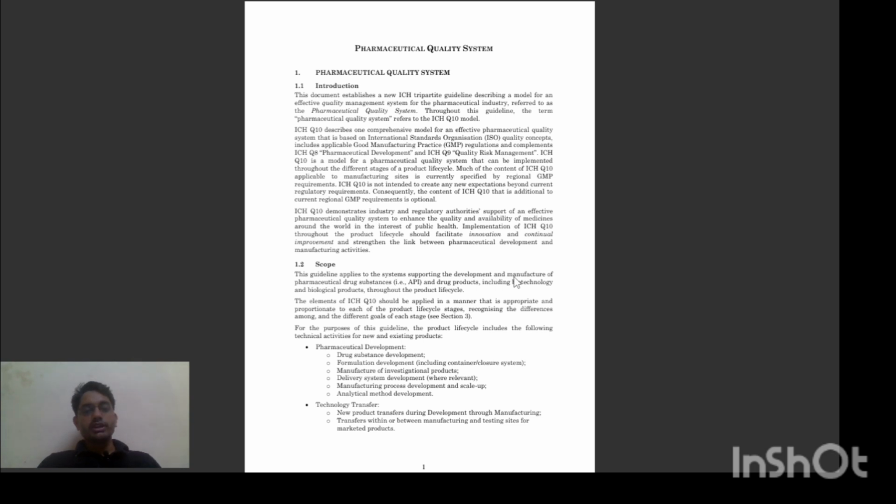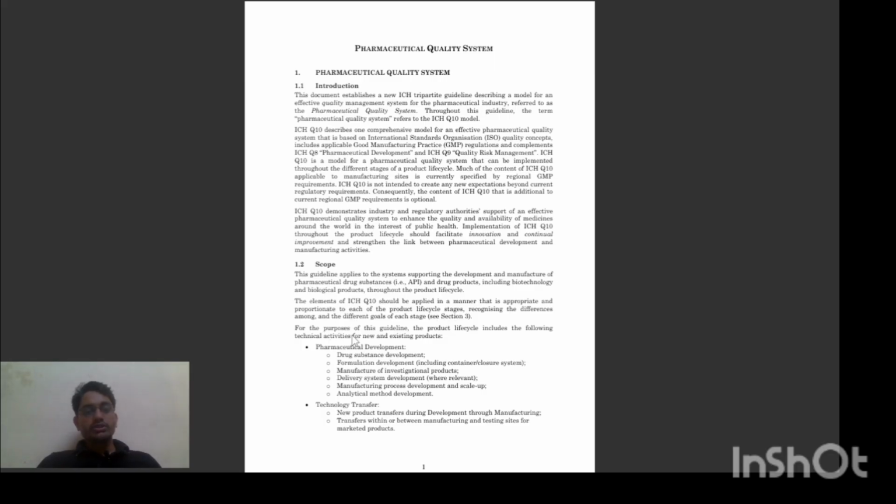The guideline is applicable to the systems supporting the development and manufacturing of pharmaceutical drug substances (API), then drug products including biotechnology and biological products throughout the product life cycle. The elements of ICH Q10 should be applied in a manner that is appropriate and proportionate to each of the product life cycle stages, recognizing the differences among the different goals of each stage.